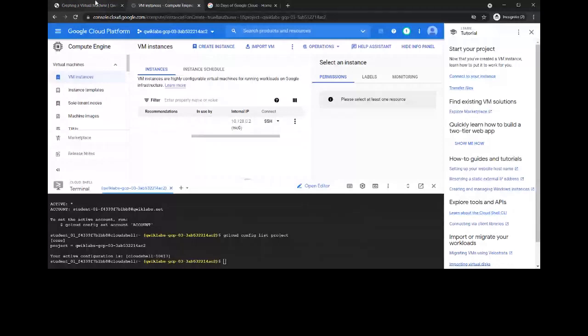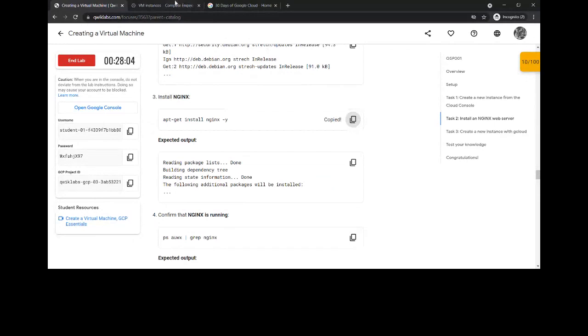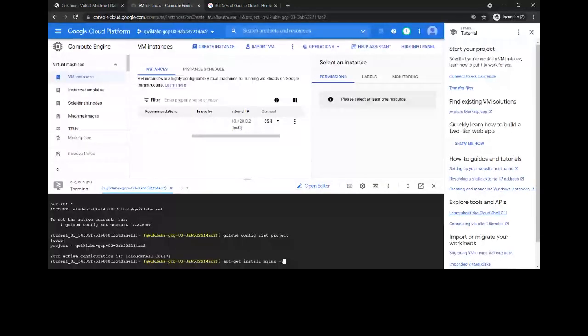Now after the root user has been created, you need to update your OS. Copy it and simply paste it. Just updating the OS over here. So it is done. Now you need to install Nginx. The command for installing Nginx is apt-get install nginx -y.